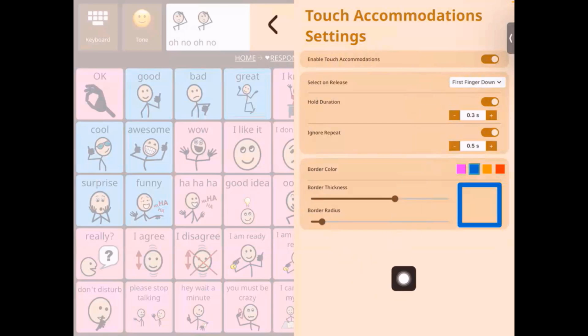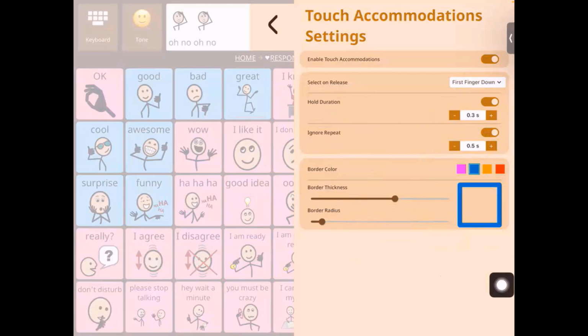For those users whose touch is not reliable, like multiple fingers accessing the screen at the same time, or fingers moving across the screen unintentionally, these settings can be helpful. So the hold duration allows that when the finger rests on a particular spot for a specified amount of time, which you can select over here, only then will that be recorded as a selection, right?